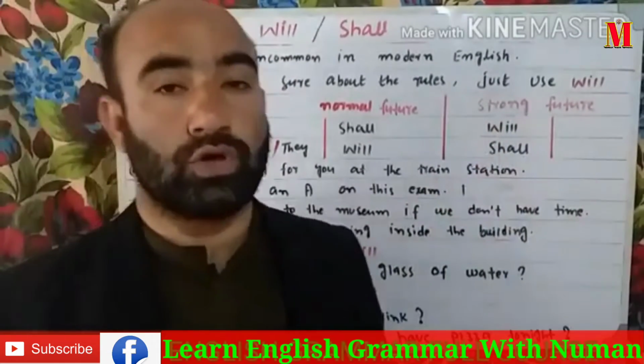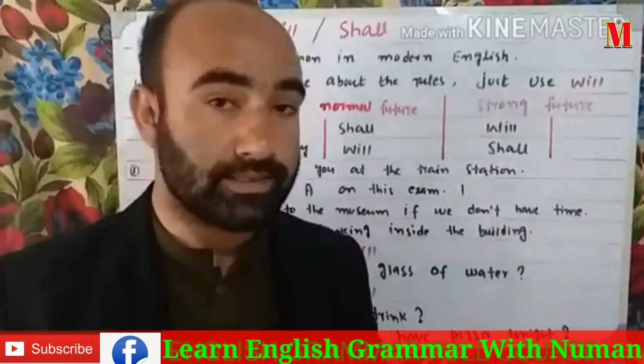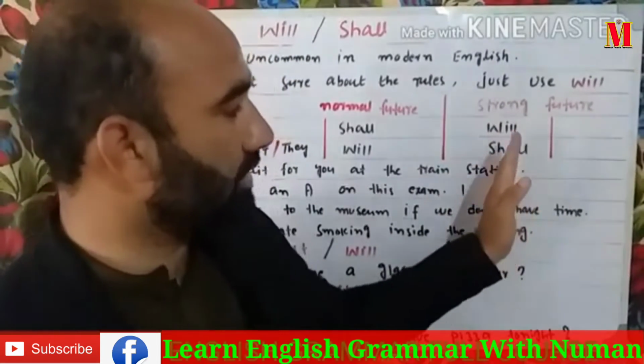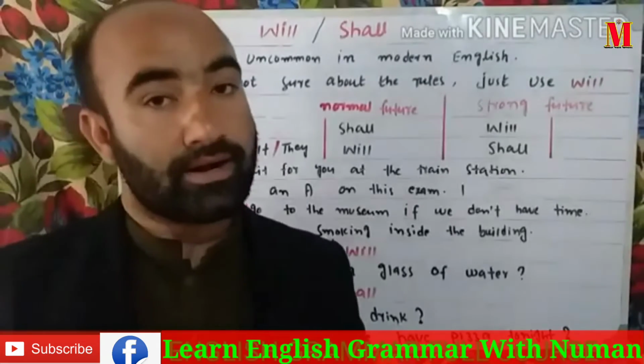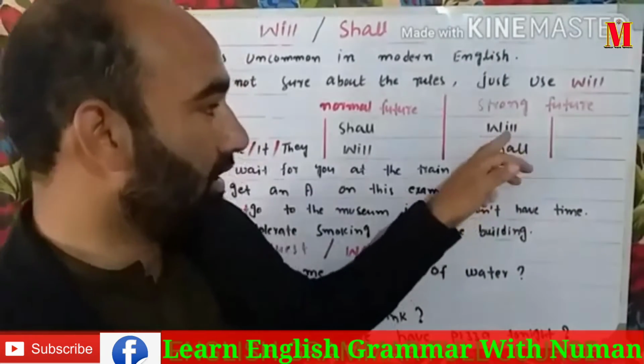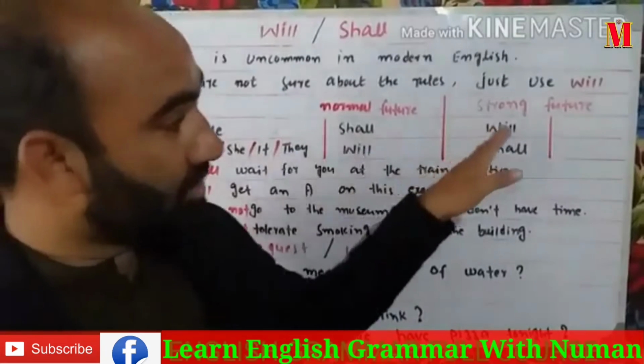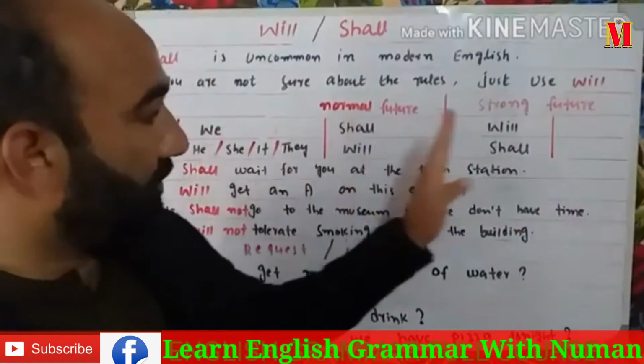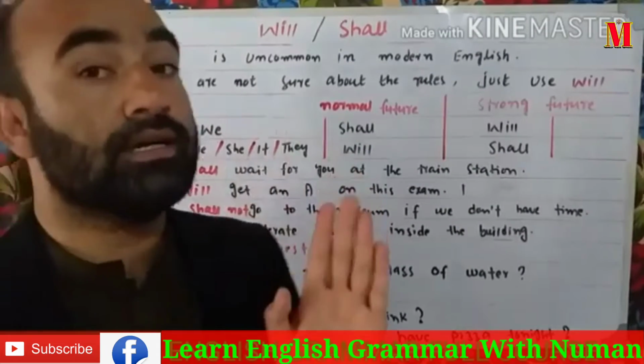And whenever you are talking about strong feelings, strong emotions, we use the strong future. Will and shall are reversed in this condition. Now look here. With the strong future, we use will with I and we.